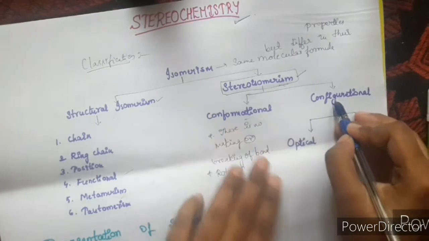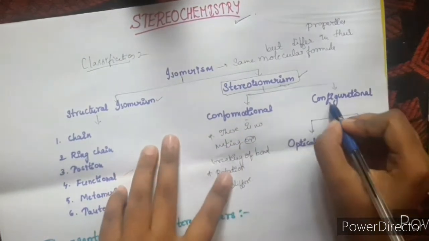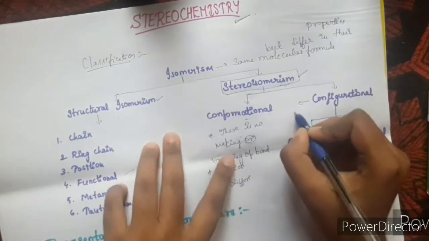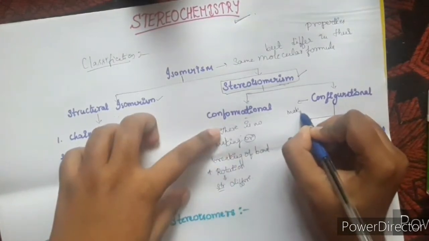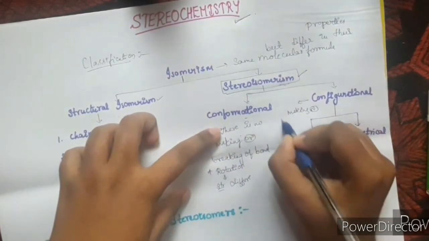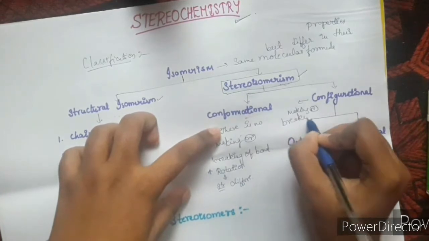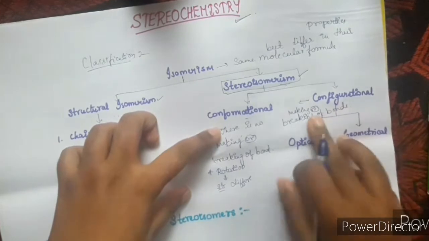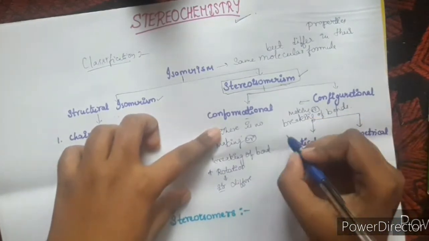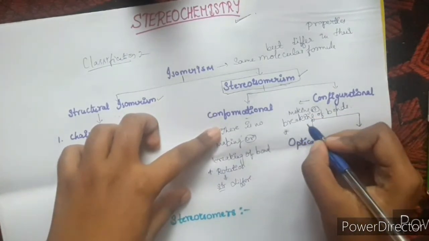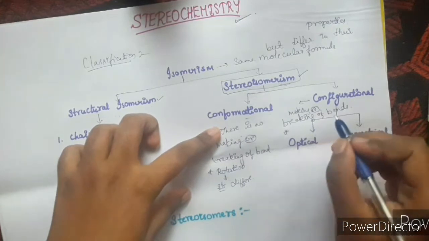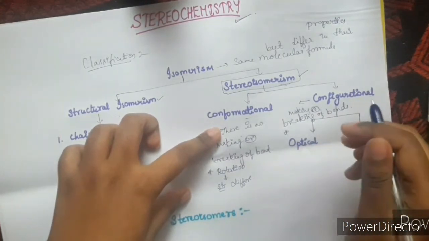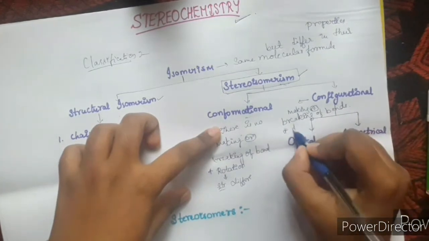And the configurational isomerism is opposite to this. Here it involves the making and breaking of bonds. We don't rotate, we just break the bonds so that the position of the atoms or molecules changes, giving rise to a different structure.